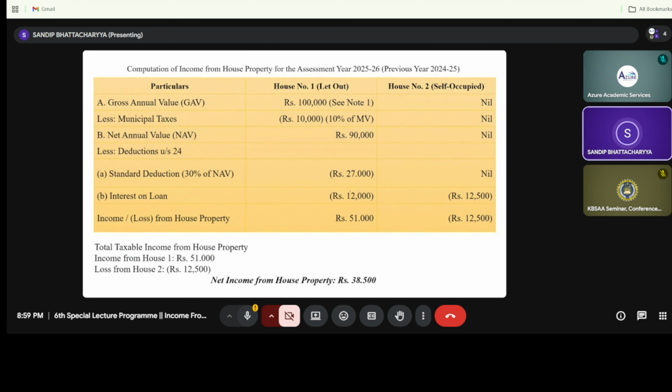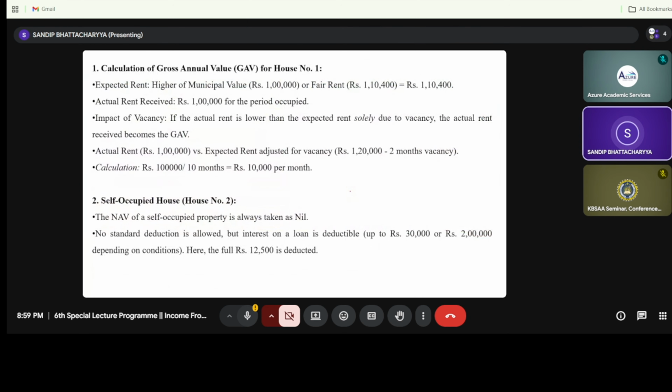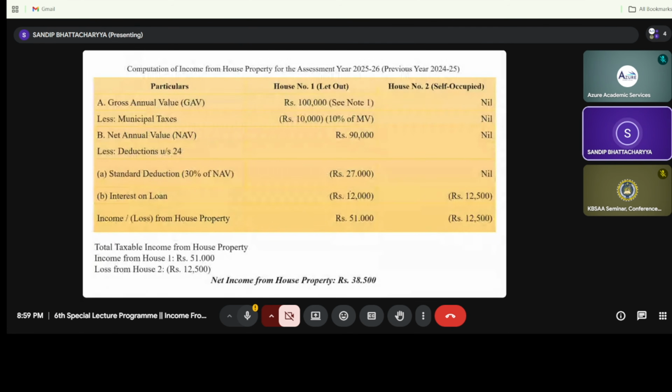So just a computation value, so as you can see, for the letout purpose, the first house, that is house number 1, the gross annual value is rupees 1 lakh. Now how this 1 lakh will be calculated, I will prepare the note number 1 for you. You can see the note number 1, so this is just my working note.